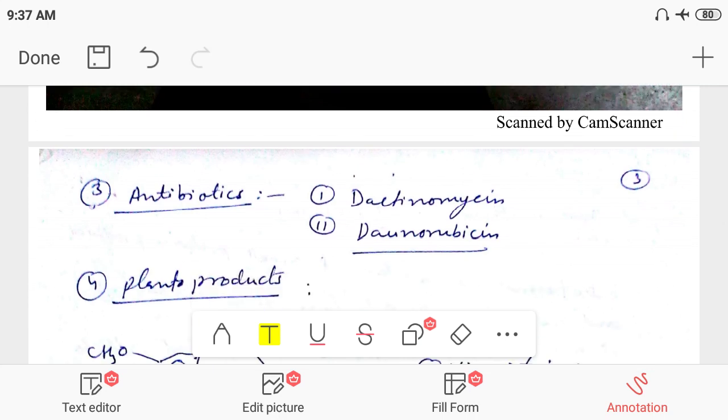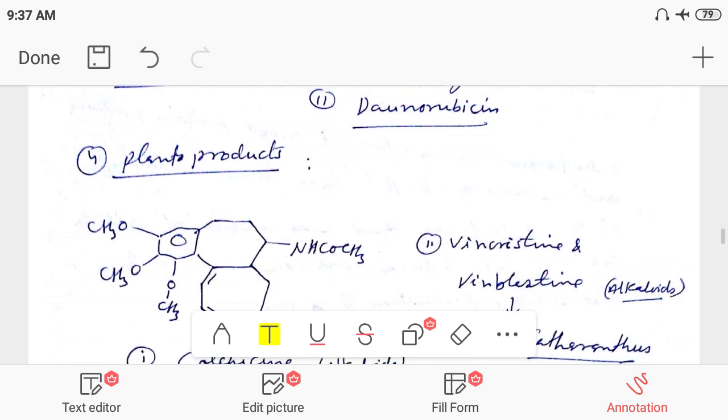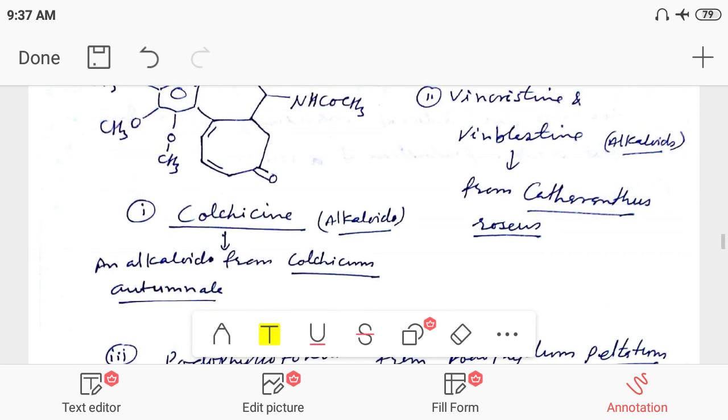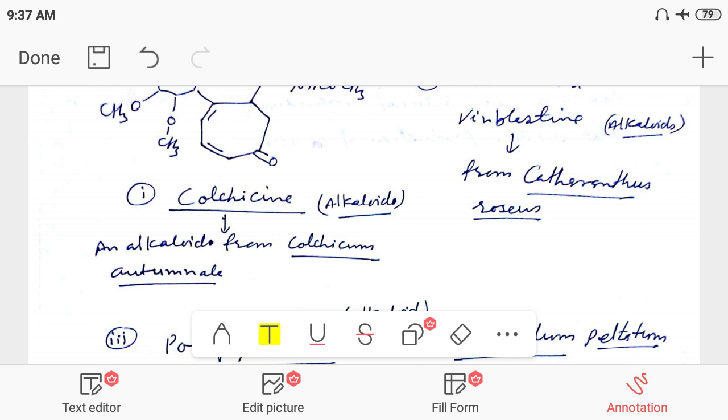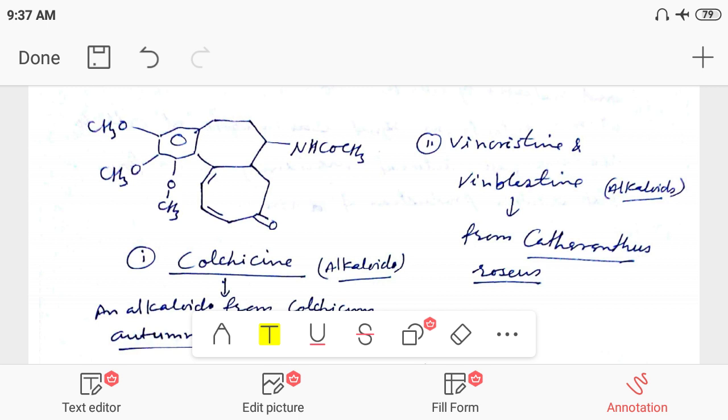Then we have discussed another category, antibiotics: dactinomycin and daunorubicin. Plant products like colchicine, which is also used in gout, is obtained from Colchicum autumnale; its alkaloid structure is there.